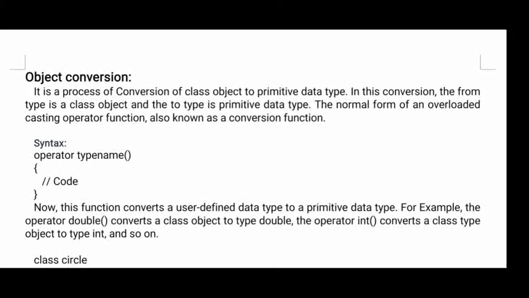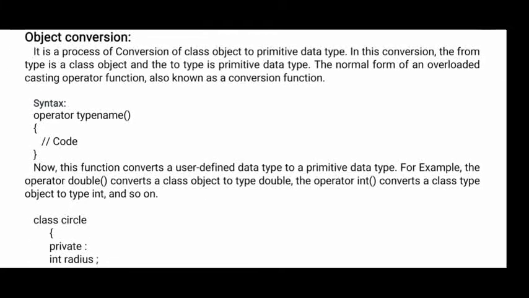So we are converting class to primitive data type. Understood? And this is possible by using the operator function name.